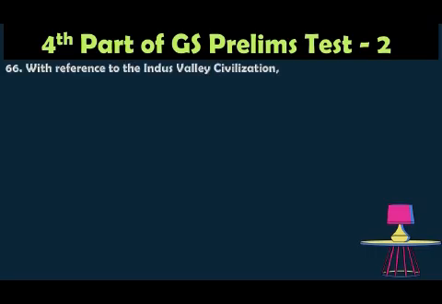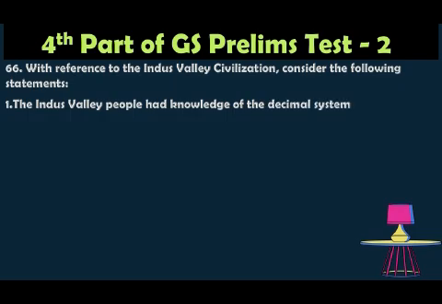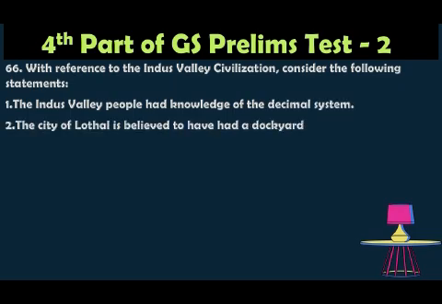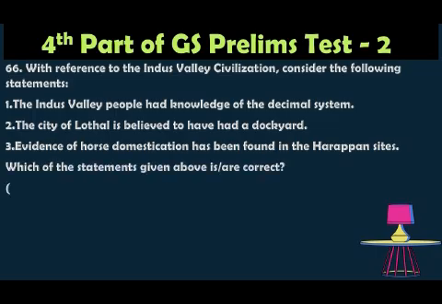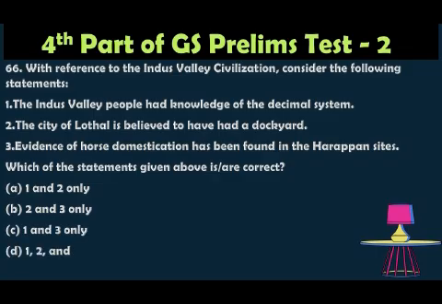Question number 66. With reference to the Indus Valley civilization, consider the following statements. One, the Indus Valley people had knowledge of the decimal system. Two, the city of Lothal is believed to have a dockyard. Three, evidence of horse domestication has been found in the Harappan sites. Which of the statements given above is correct? Option A 1 and 2 only, option B 2 and 3 only, option C 1 and 3 only, option D 1, 2 and also 3.